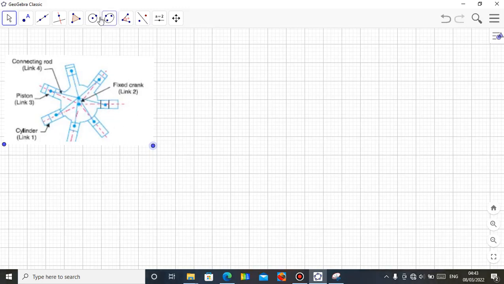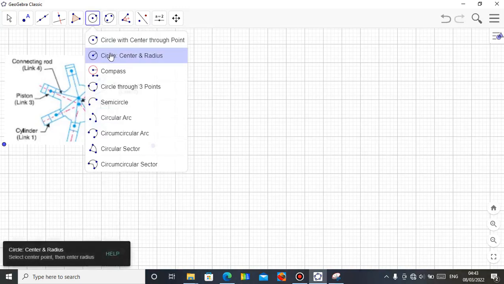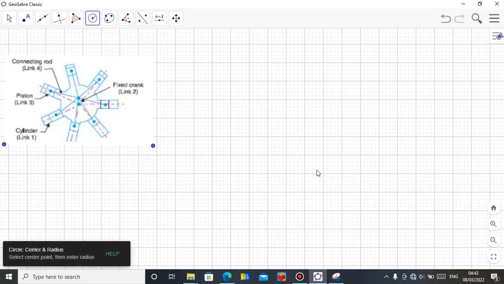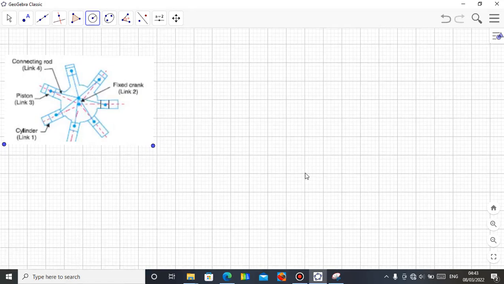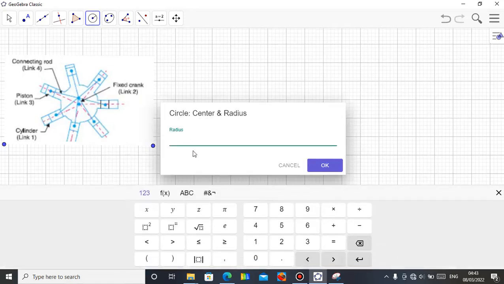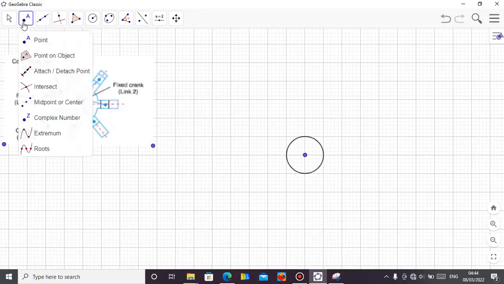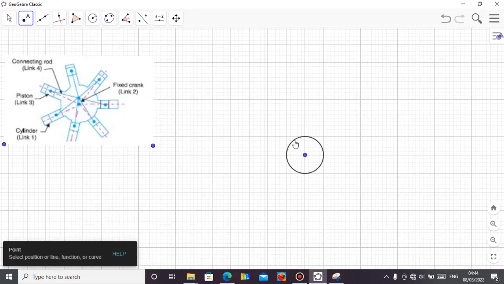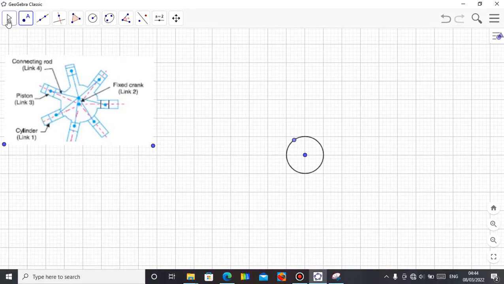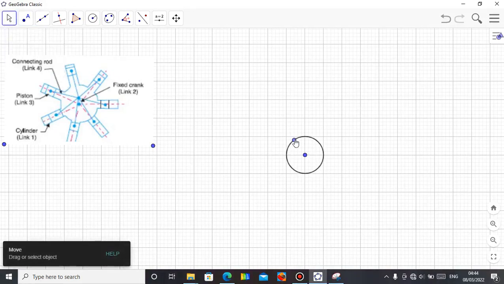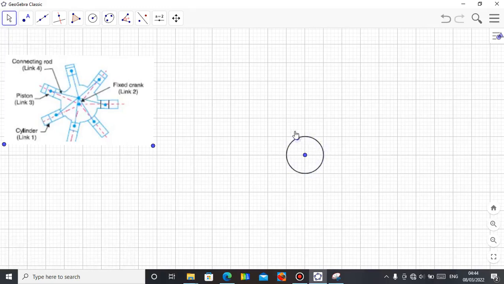So let me start by getting my circle. Let me get my fixed point somewhere here. Okay, let me use radius 1 this time around. Then I need my point that will rotate. It is this point that will rotate. This is the point that will be connected to the 7 pistons inside the cylinder, which is this very point.